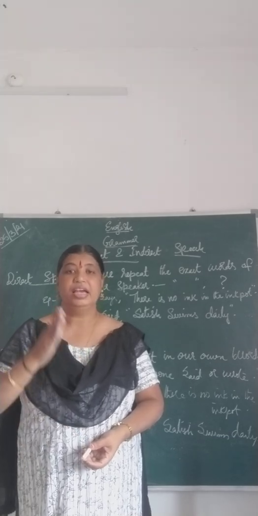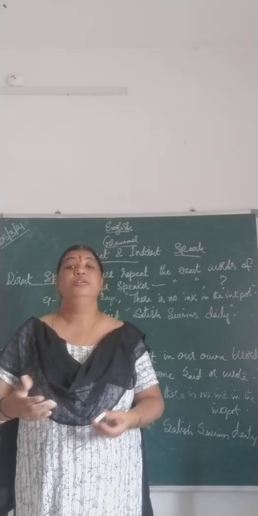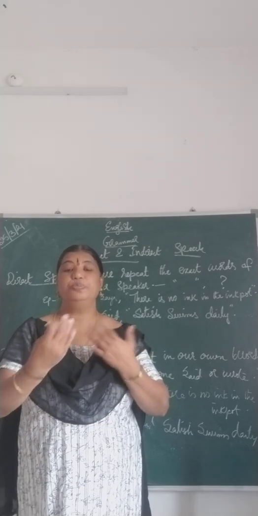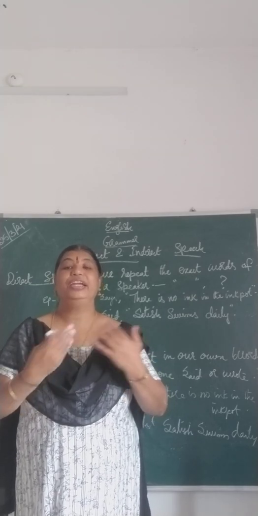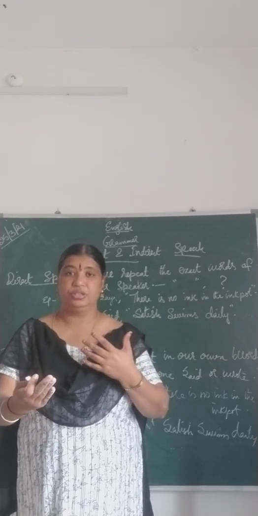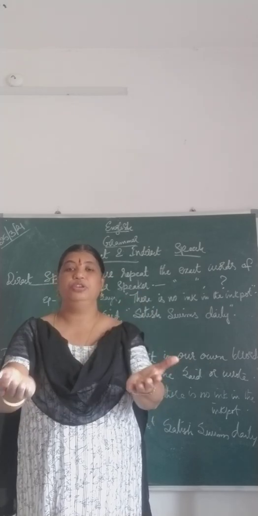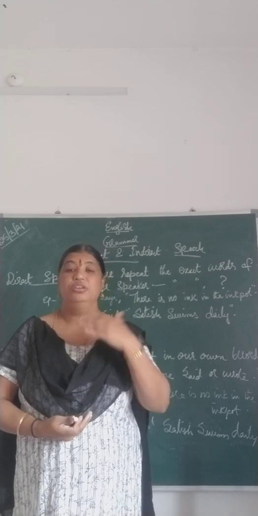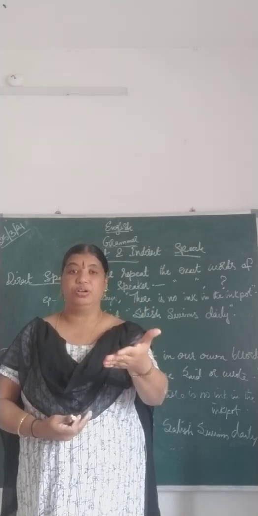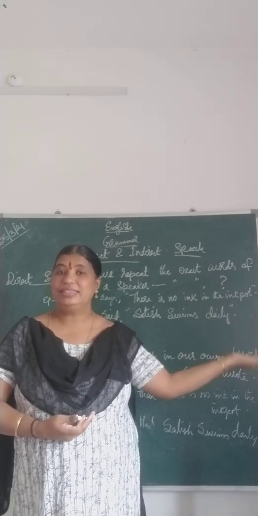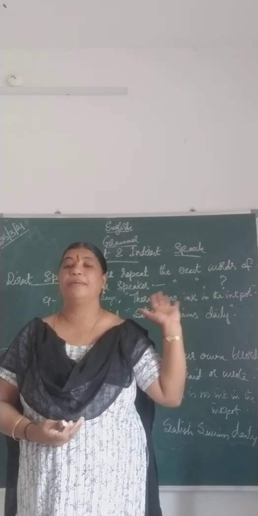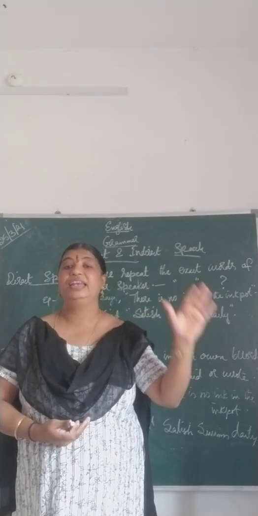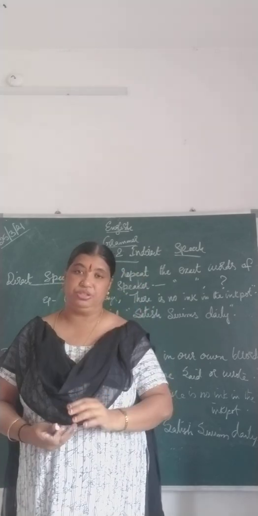Direct and indirect speech means what? Now two persons are talking, we call it direct speech. Me and you, if both of us are talking, then it becomes direct speech. Whatever we spoke, if somebody else is listening and telling it to somebody, that becomes indirect speech.